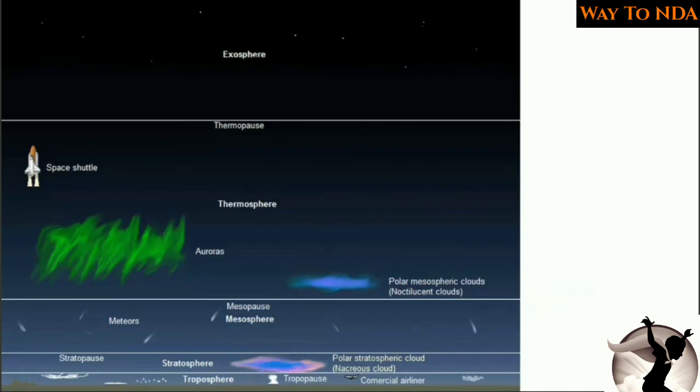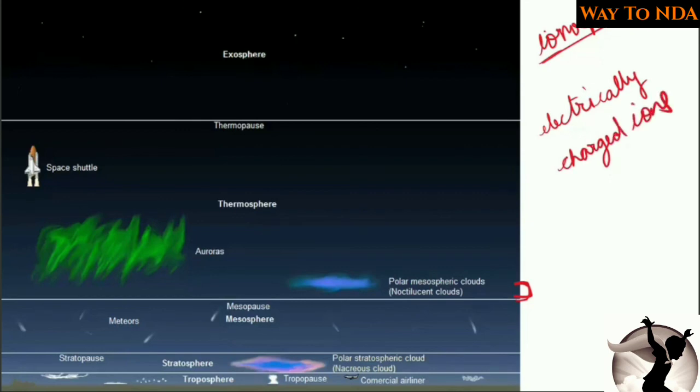Now the specialty of the ionosphere is that you will find the ionosphere here in between, a thin layer, and it is made of electrically charged ions. Now, electrically charged ions help us with radio telecommunication, and secondly, they protect us from meteorites. How? I will tell you. So, firstly, the electrically charged ions reflect the radio waves which are transmitted from the earth.